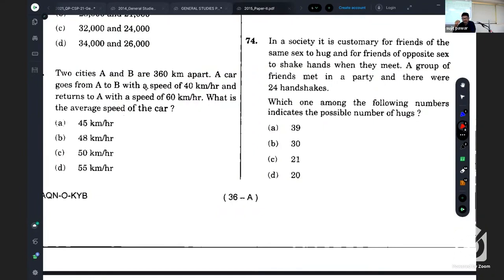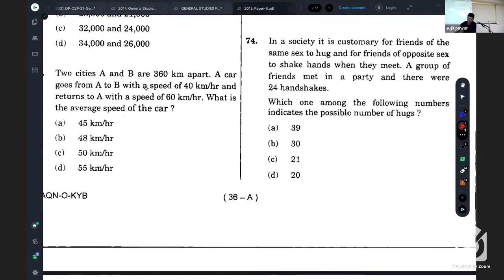There is a society. In that society, it is customary that when people meet each other, if these people are of the same gender, male to male or female to female, they hug. And when people of opposite gender meet, they shake hands with each other.